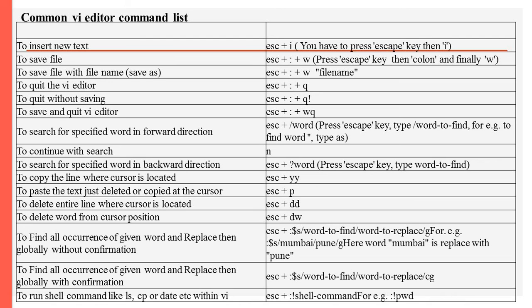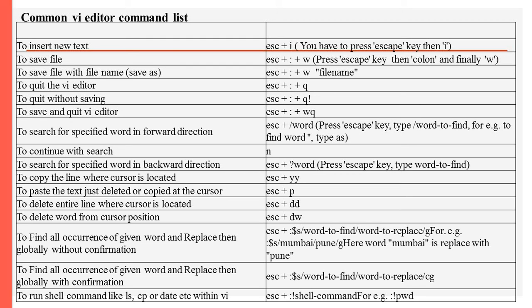Next, here is the list of commands available that are used in the VI editor. We'll be discussing some commands. To insert a new line, we need to press escape and then press I. This is done simultaneously. Then next, to save the file, we need to press escape plus colon plus W. This will save the file.